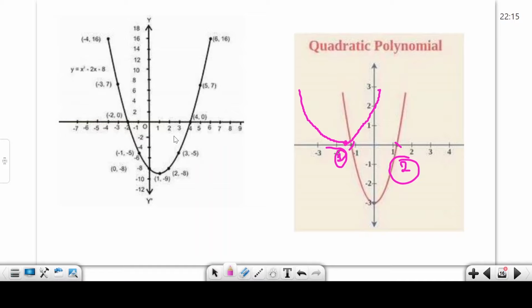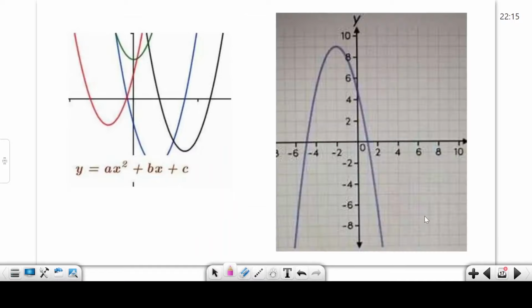This shape's name is parabola. Here are a lot of parabola shapes. How many solutions? 2. How many solutions for the blue line? 3. How many solutions? 2. How many solutions for the green line? No real solution exists here because the green line graph never cuts the x-axis.